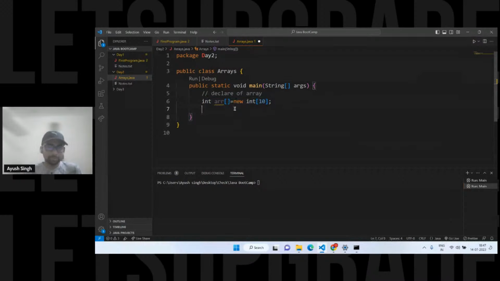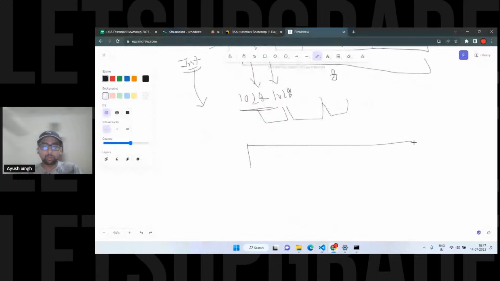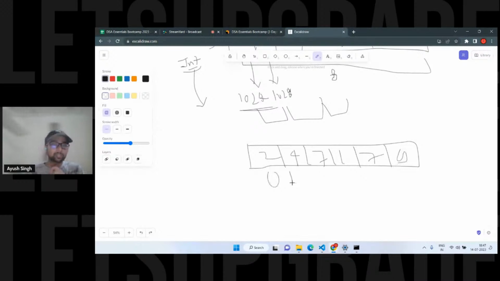So this is simple. Let's suppose you have an array like this, and I'm going to put some values in it, random numbers: 2, 4, 7, 1, 7, and 9. For storing the numbers, we use indexes. Indexing starts with 0, so that's why we go till, if you have seen the traversal.